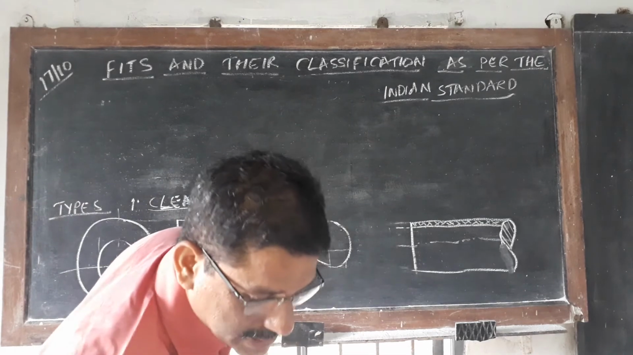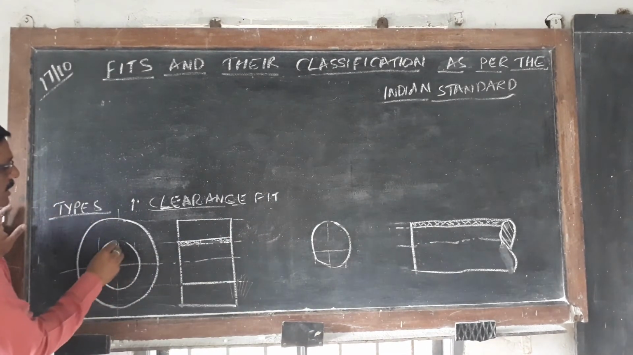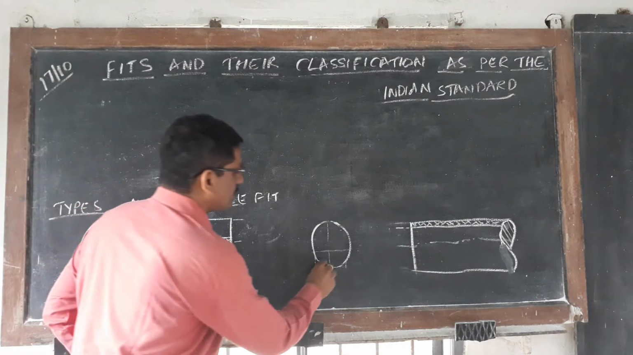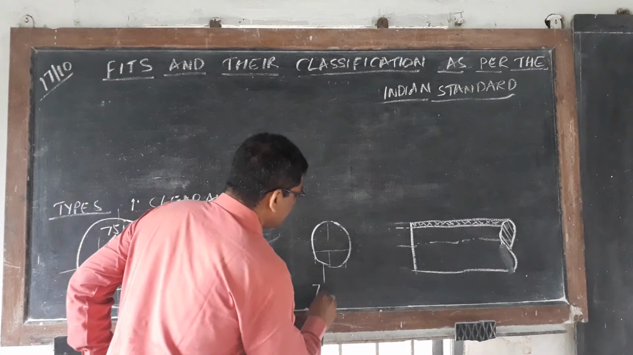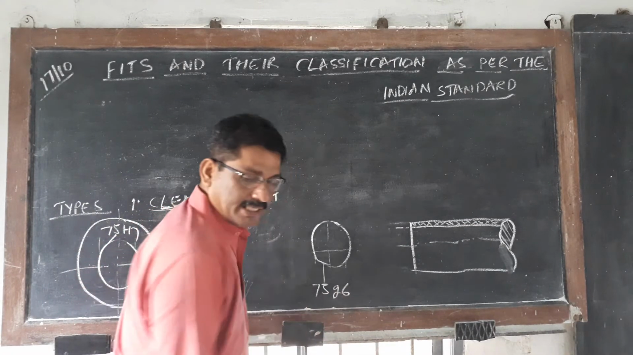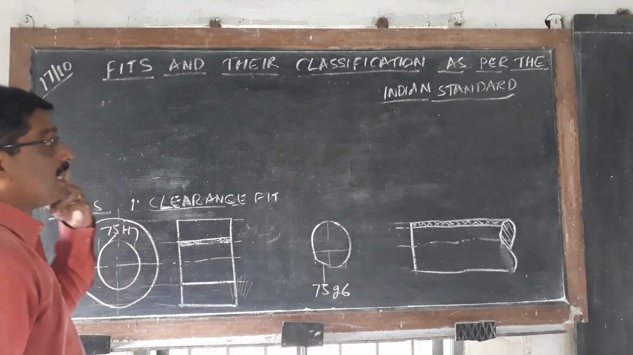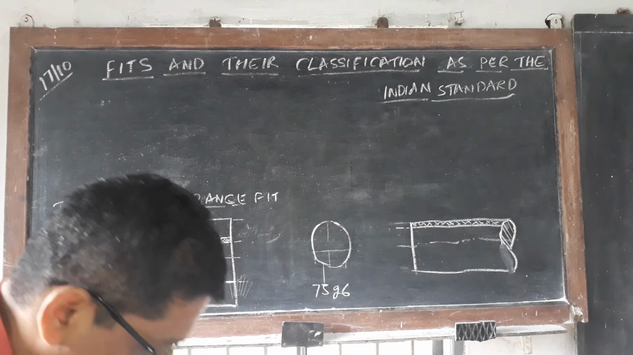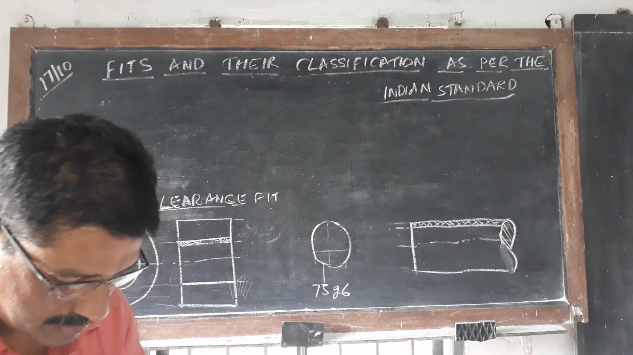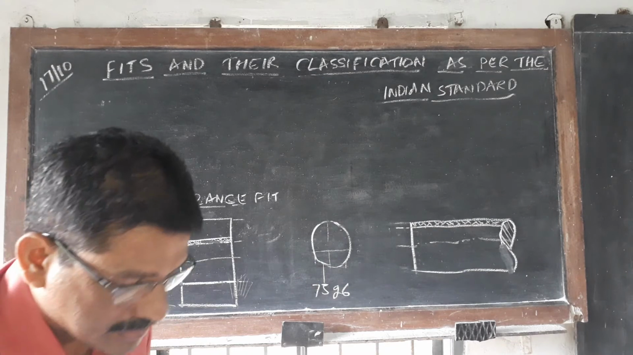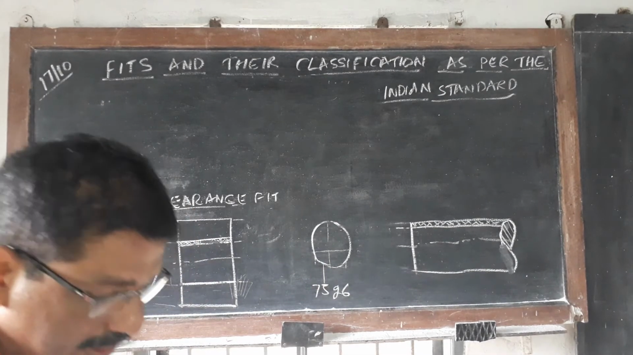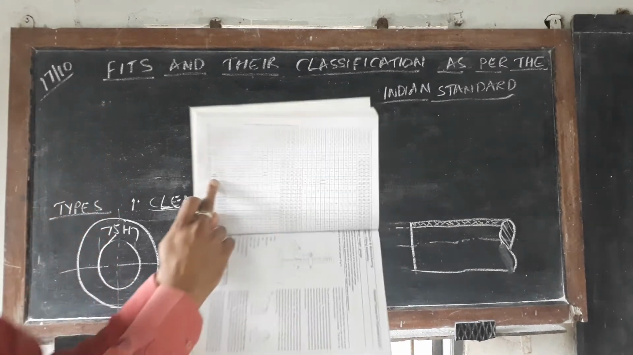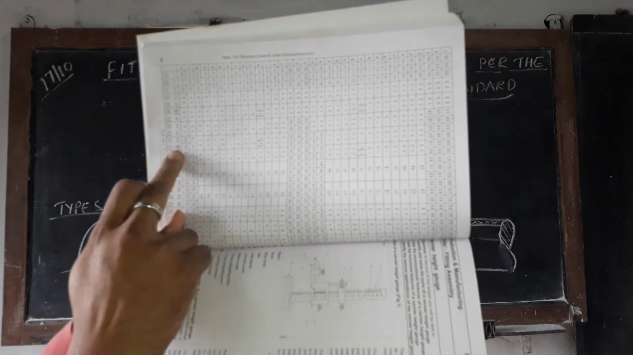So we will take now 75. I write 75 H7 for the hole, and this shaft is 75 G6. From the table, it is a clearance fit only. From the table, if you see, that is actually over 65 up to 80.